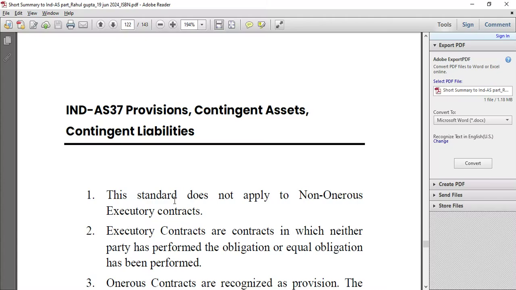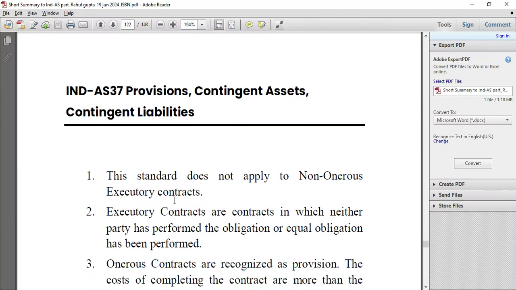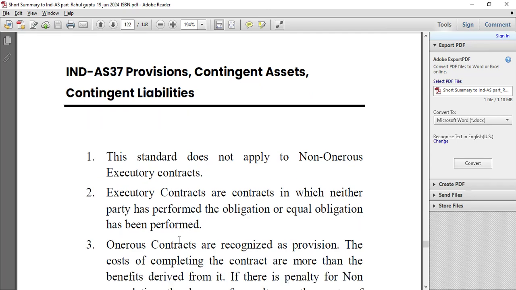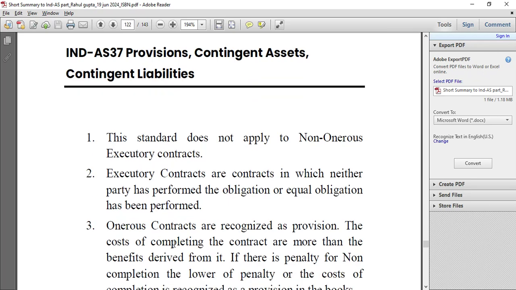Hi everyone, today we'll discuss Ind AS 37 provisions, contingent assets and contingent liabilities. This standard does not apply to non-onerous executory contracts. Executory contracts are contracts in which neither party has performed the obligation or equal obligation has been performed. Onerous contracts are recognized as provision.